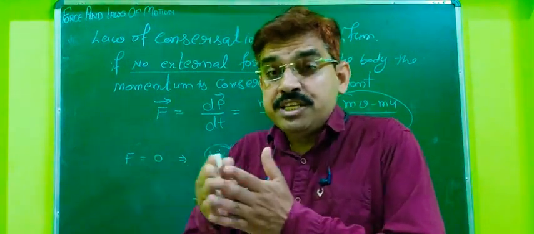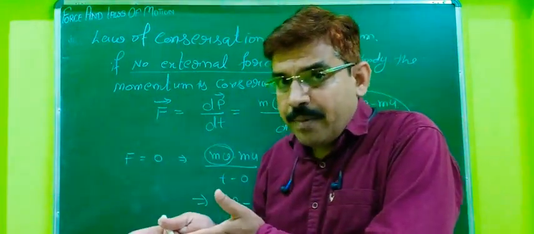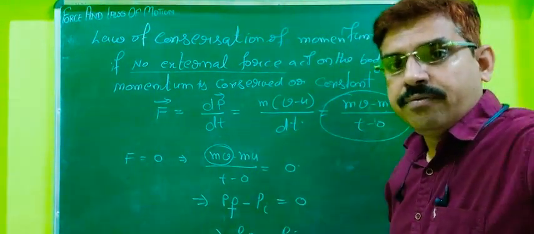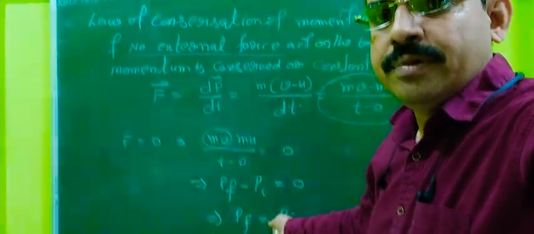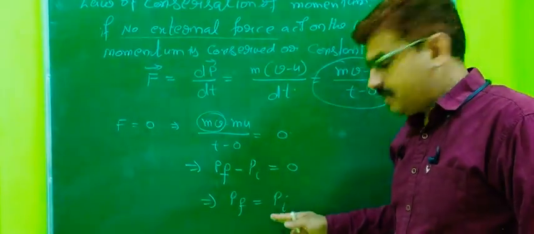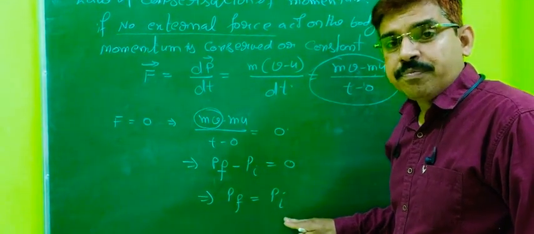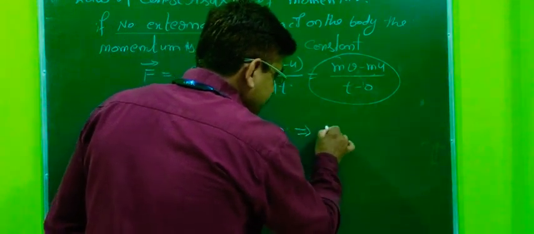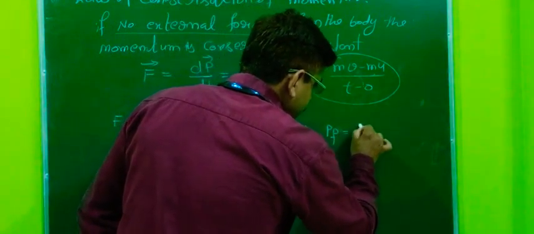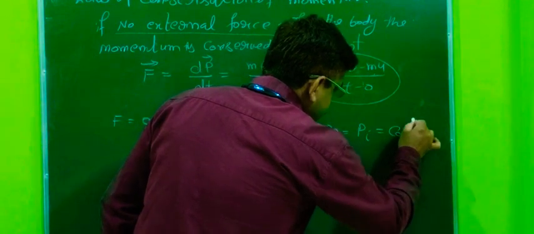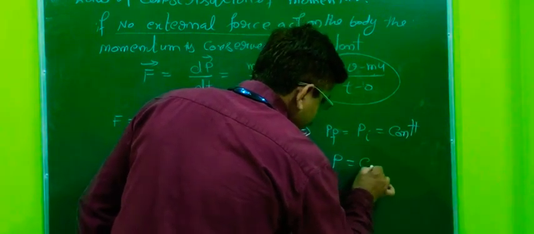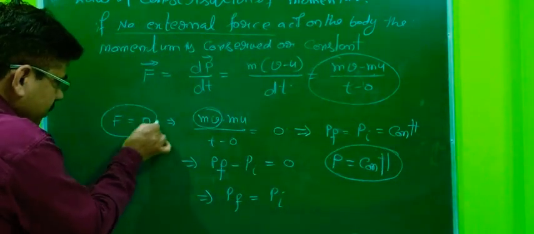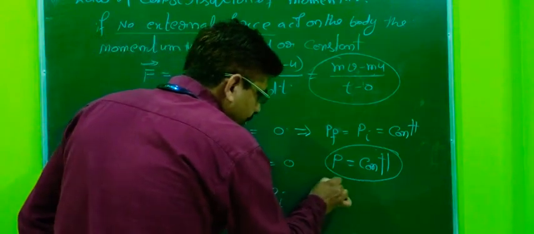If there is no change in the momentum, whatever the initial momentum, the final momentum is also the same. So if momentum remains the same, this implies Pf is equal to Pi is equal to constant, or P is equal to constant. So this is the definition. Now in shortcut, if no external force is there, it means that momentum is constant.